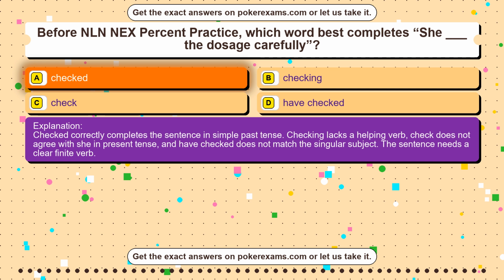Checking lacks a helping verb, check does not agree with she in present tense, and have checked does not match the singular subject. The sentence needs a clear finite verb.